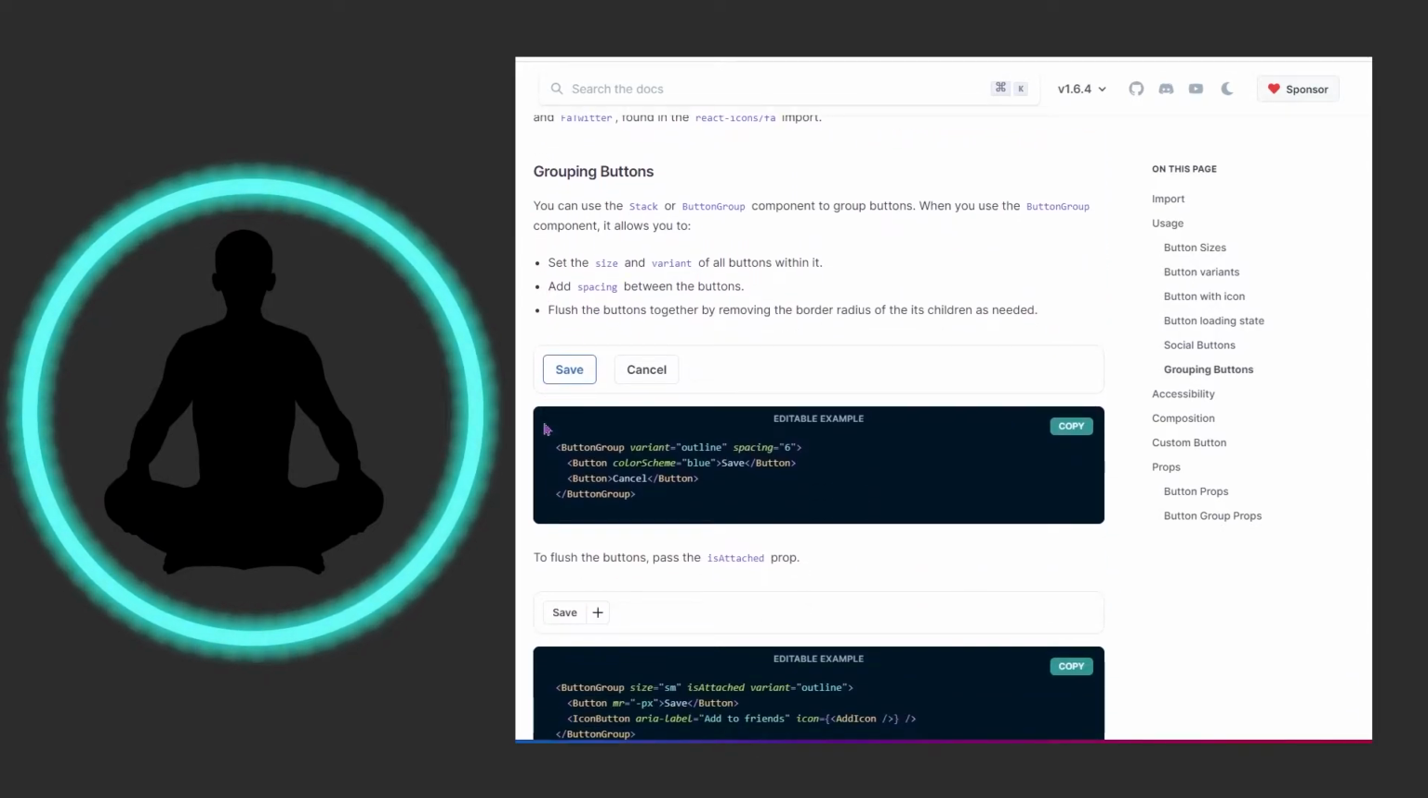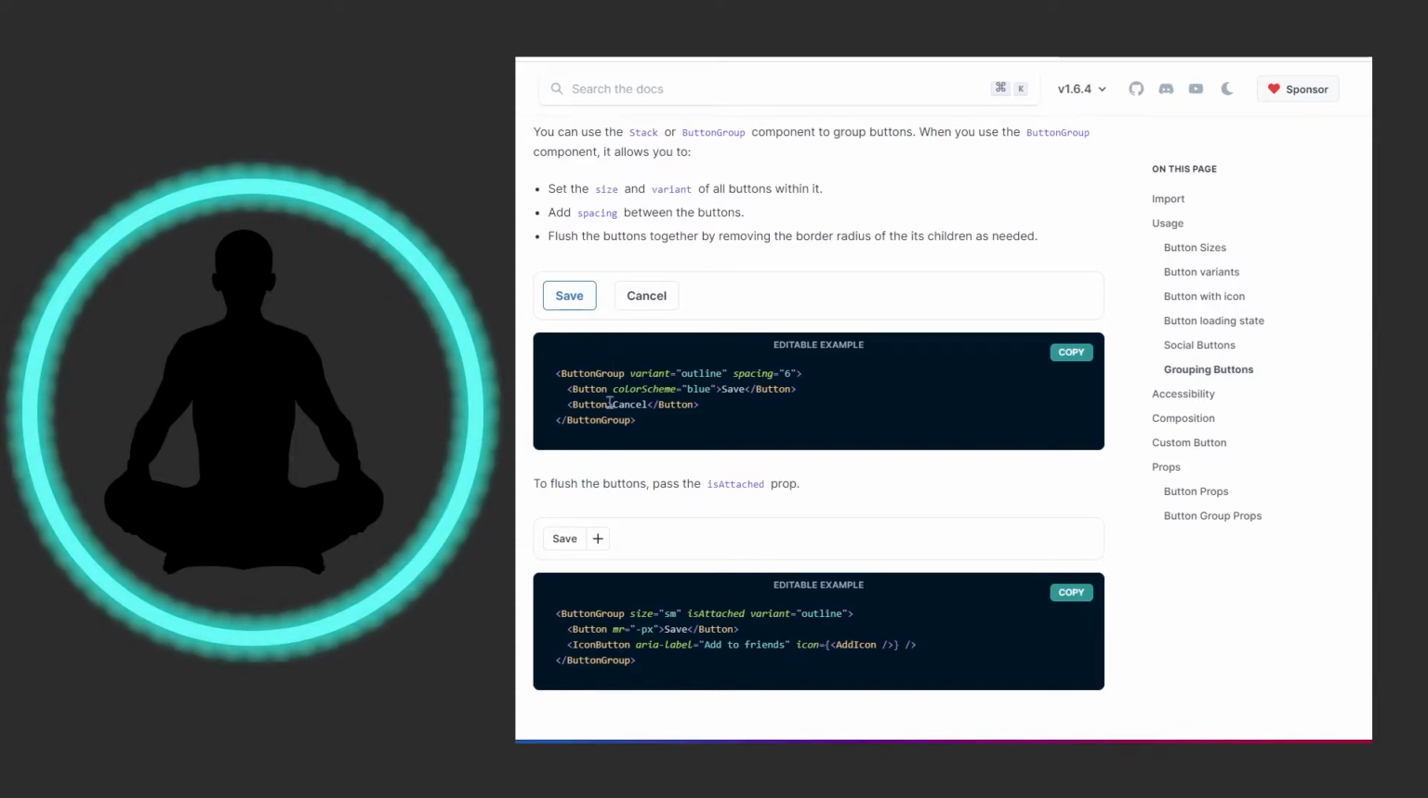Now, grouping buttons, we've already talked about this, right? You could use the stack or button group, so it gives you two options there to group buttons. Honestly, you could probably do more things than that to group buttons if you wanted to. It says when you use the button group component, it allows you to set the size and variant of all buttons within it. So it's kind of like the master almighty controller of all the buttons inside of here. You could add spacing between all the buttons and flush the buttons together by removing the border radius of the children as needed. And so you could see here, we're putting everything in the button group.